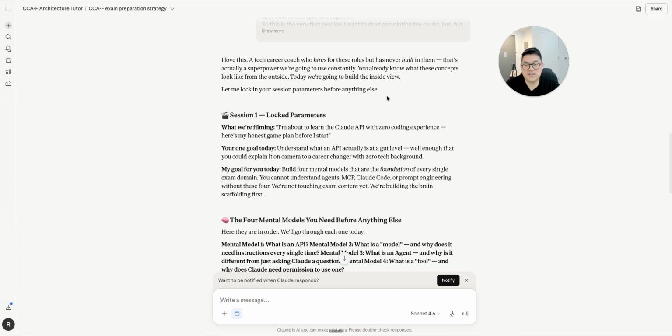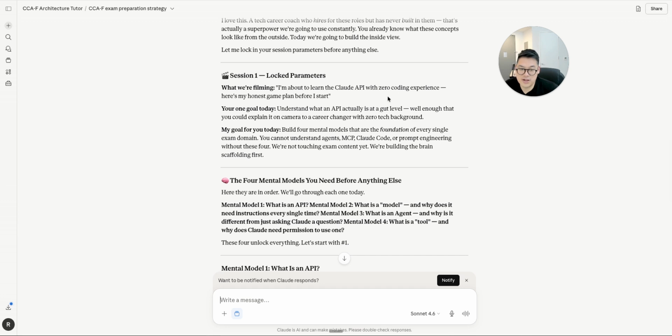Okay, I love this. A tech career coach who hires for these roles but has never built in them. That's actually a superpower we're going to use constantly. You already know what these concepts look like from the outside. Today we're going to go ahead and build the inside view. Let me lock in your session parameters. I'm about to learn Claude Code, zero coding experience.